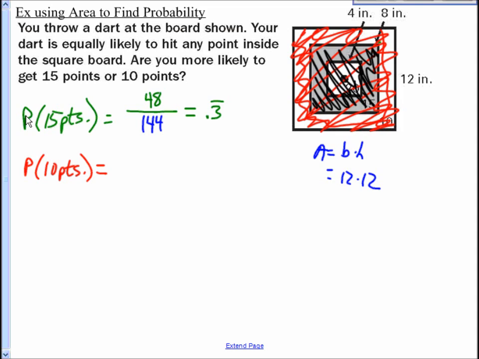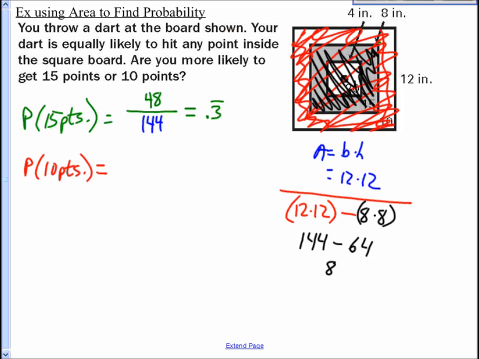Okay, so let's go. The red part is 12 base times height, right? And I'm going to subtract out the black region, which is base times height, 8 squared, right? So we got 144 minus 64 there. Let's see, what's that? 80. Okay, so that's the 10-point region area, 80.